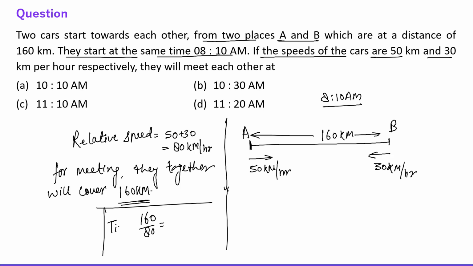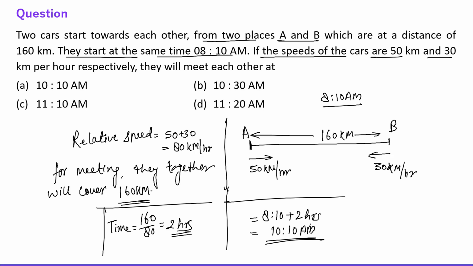So time is what? Time is equal to distance upon speed. So distance is 160, speed is 80. So this is 2 hours, right? So 2 hours after 8:10, this is 10:10 a.m. Right everyone? So the answer is 10:10 a.m. The question is asking when they will meet each other, right? So they will meet each other at 10:10 a.m. Simple question based on relative speed, right? Now let's move to other question.